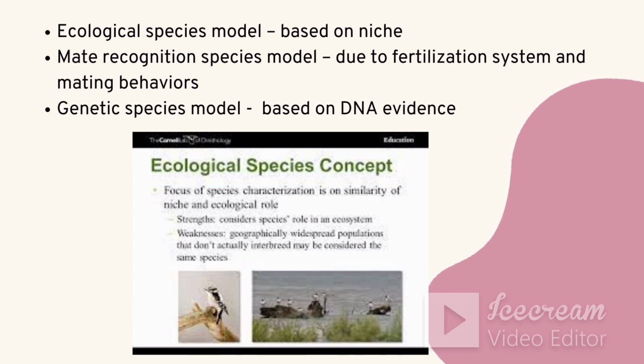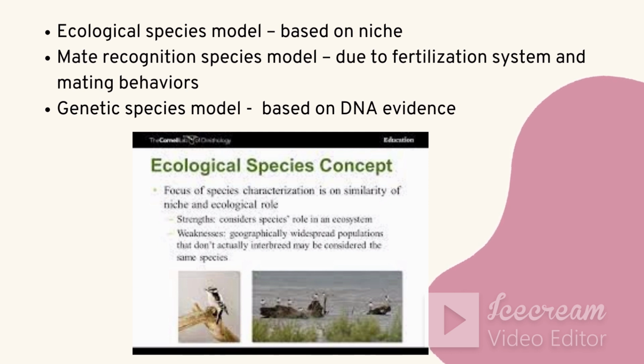Mate recognition species model: it means producing fertile offspring, so they show separate mating behaviors. Specific mating behaviors go with species separately, each species separately.